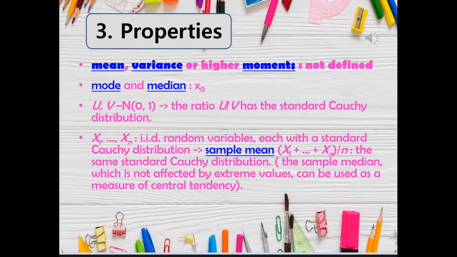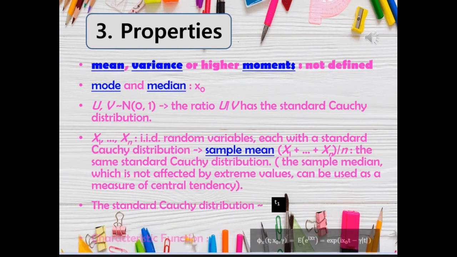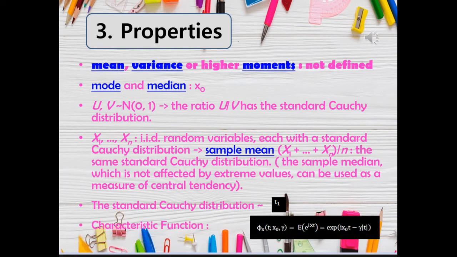The sample median, which is not affected by the extreme values, can be used as a measure of central tendency. The standard Cauchy distribution is t with 1 degree of freedom, and the characteristic function states that if x is a Cauchy distributed random variable, its characteristic function is given by the formula shown.